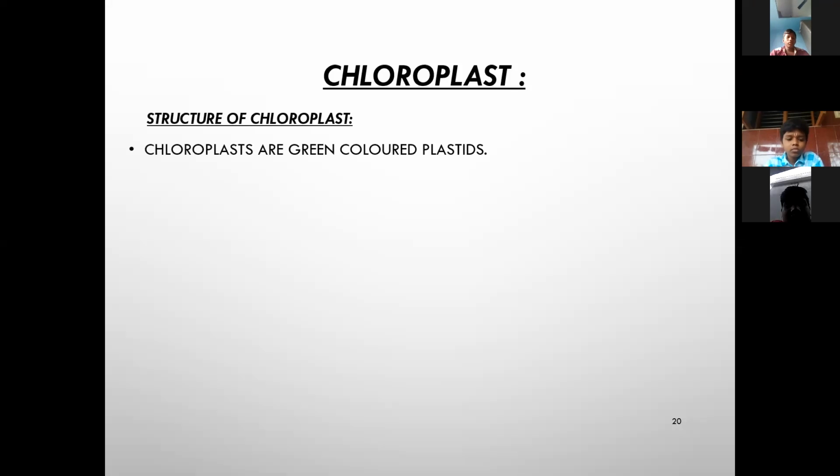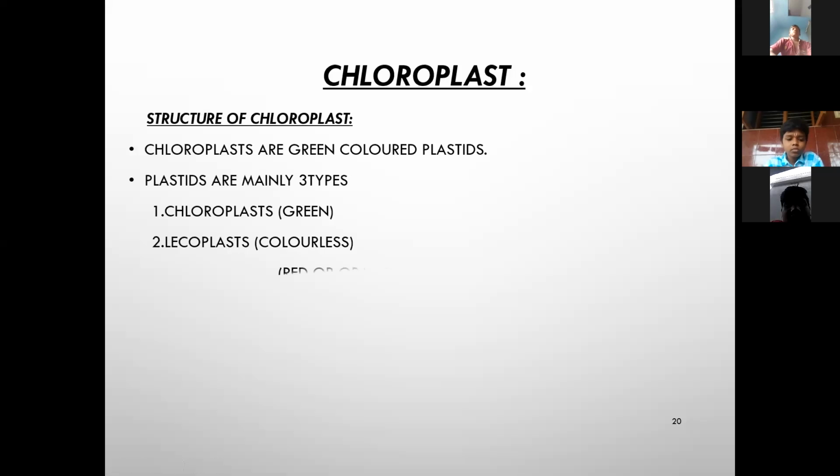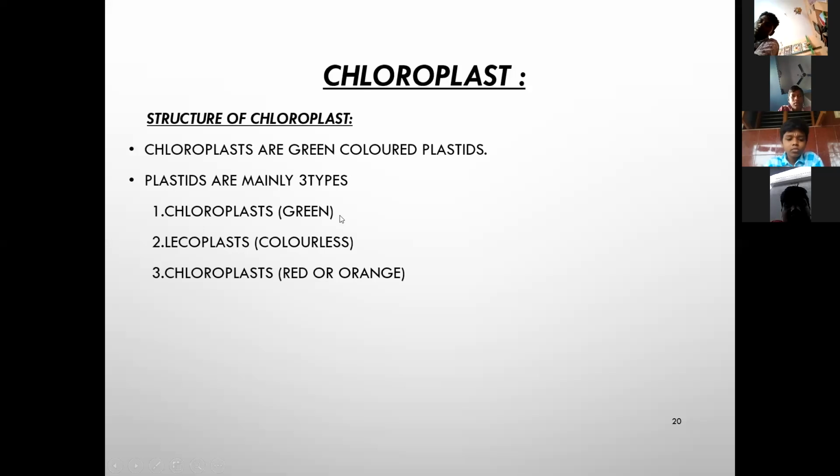Plastids are of three types. Number one is chromoplast, number two is chloroplast, and number three is leucoplast. Chloroplasts are green in color. Plastids are mainly of three types: chloroplast, leucoplast, and chromoplast.